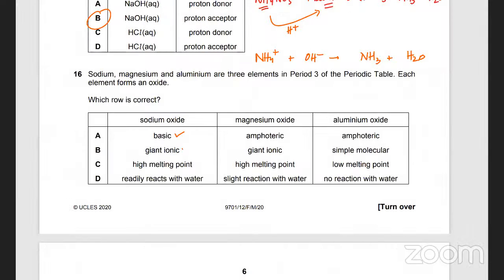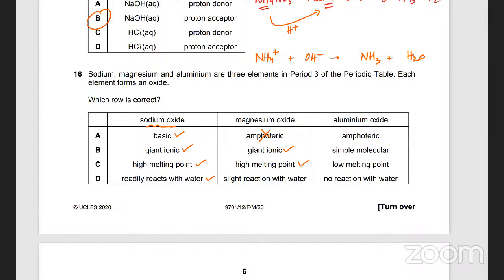So sodium oxide is also giant ionic, but since it's ionic, it has a high melting point as well. Plus, it reacts. All four are correct. Sodium oxide readily dissolves in water, turns into NaOH. Magnesium oxide is not amphoteric. It's basic. It's also giant ionic.